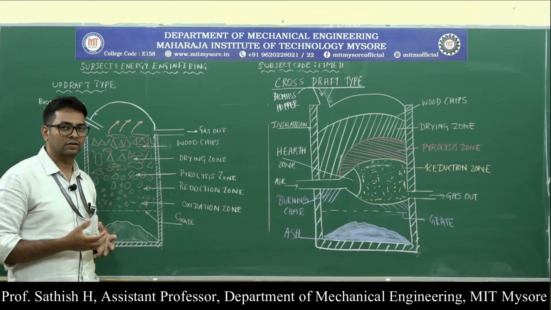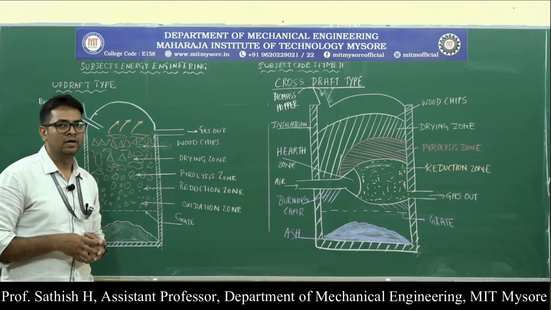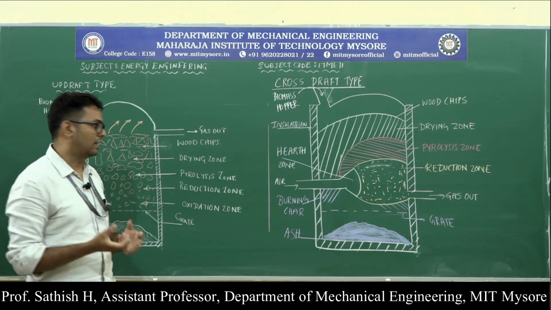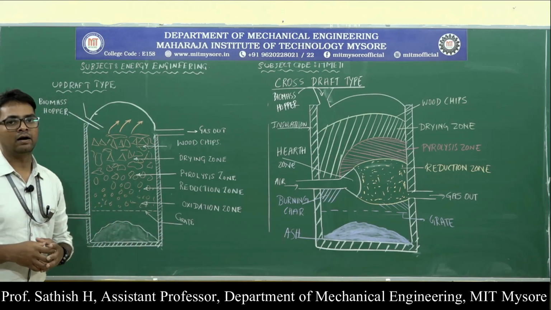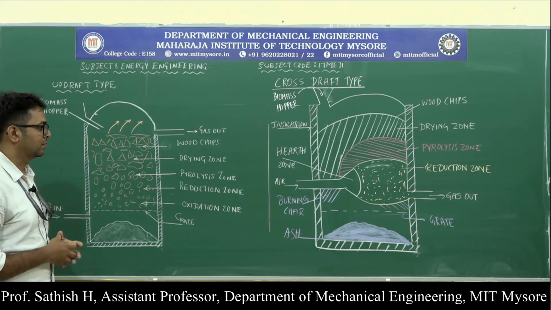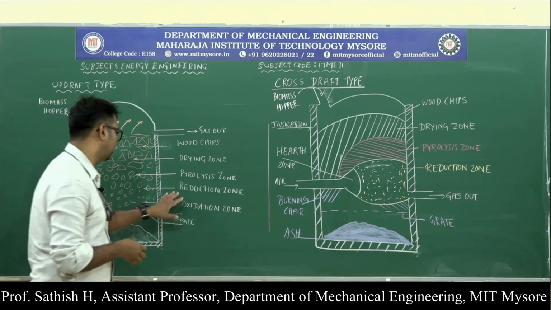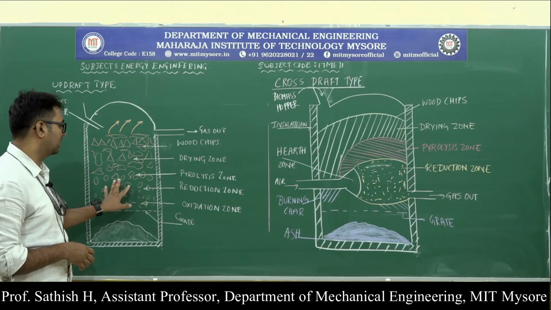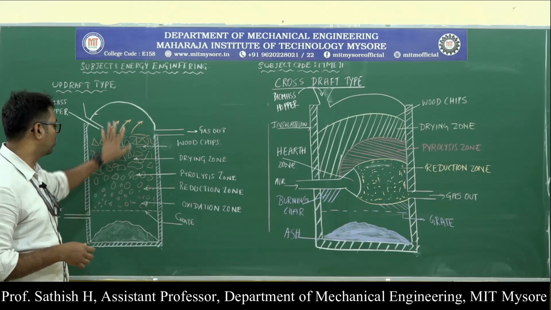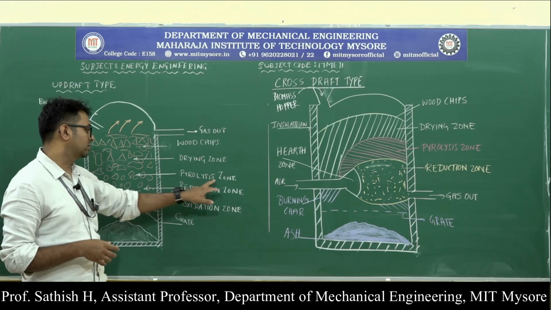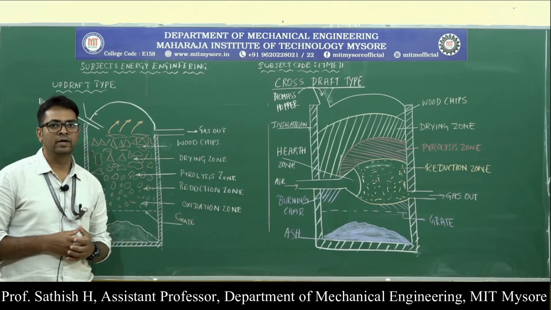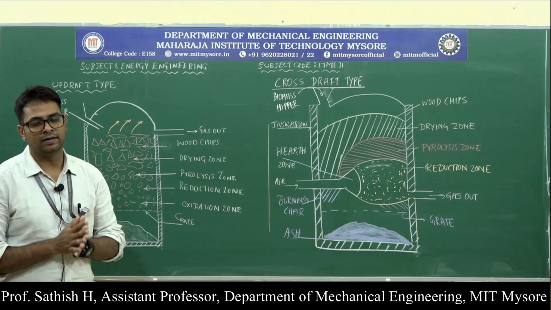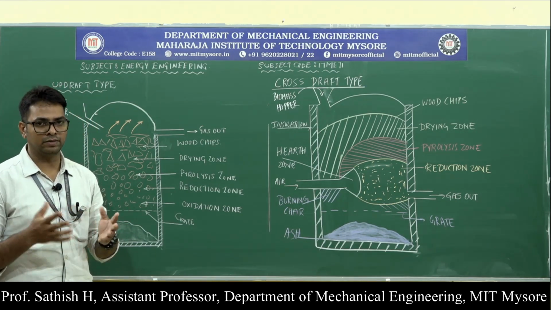The products of the oxidation will undergo a reduction process with the char in order to produce the producer gases like carbon monoxide, hydrogen, and methane. After this, the producer gases will move in the upward direction. The pyrolysis zone is above this reduction zone, and in the pyrolysis about 70 to 80% of the mass of the biomass or wood chips is lost.